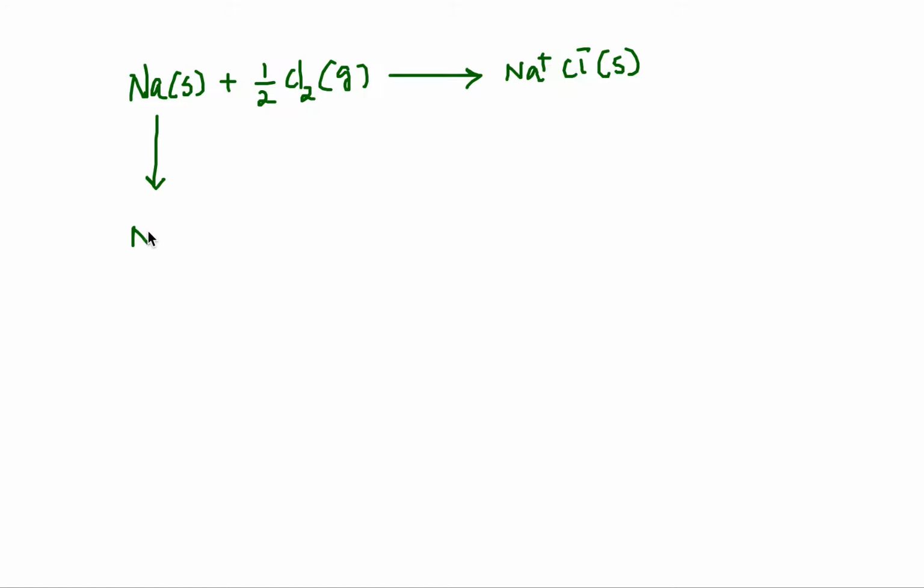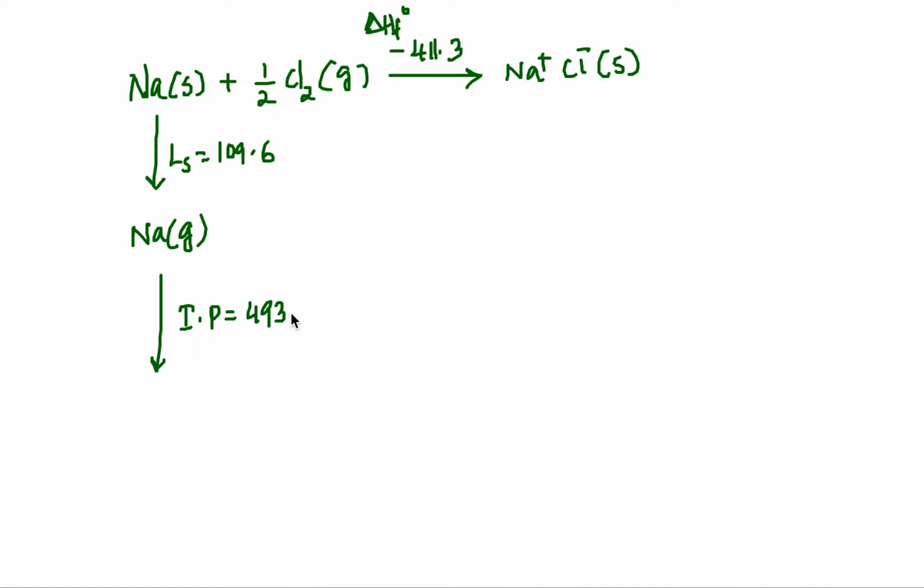Sodium solid to sodium gas. The formation energy is given as negative 411.3, which is delta HF. Now this one is the latent heat of sublimation. In the data it is given as 109.6. All energies are in kilojoules per mole. Next one, ionization potential, that is given as 493.7.